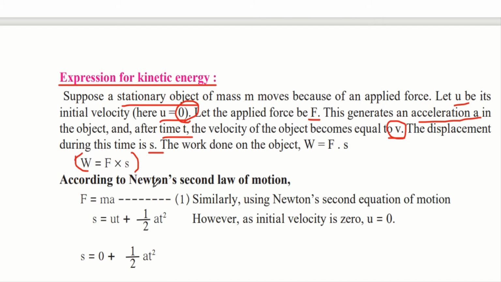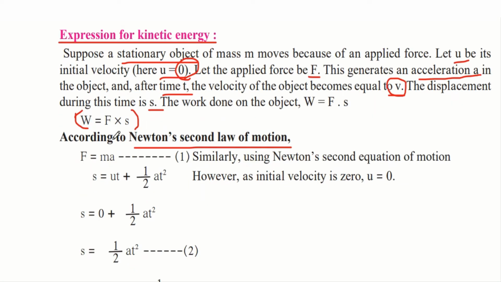Now according to Newton's second law of motion, force is equal to mass into acceleration. Now we have to substitute this in the previous formula. But we also know that the distance traveled or the displacement is equal to initial velocity into time t plus half into acceleration into time t square. This is a general formula that we have to know.